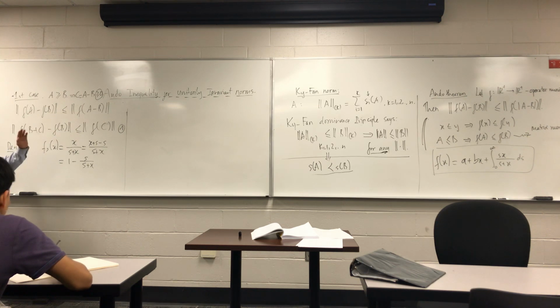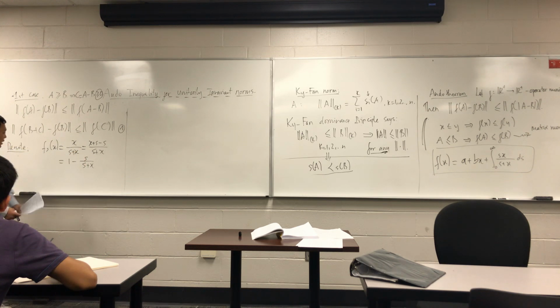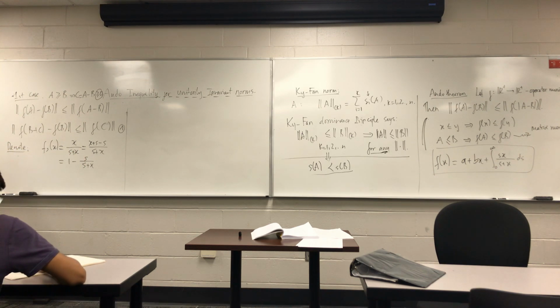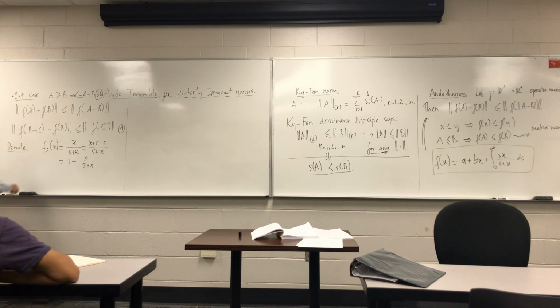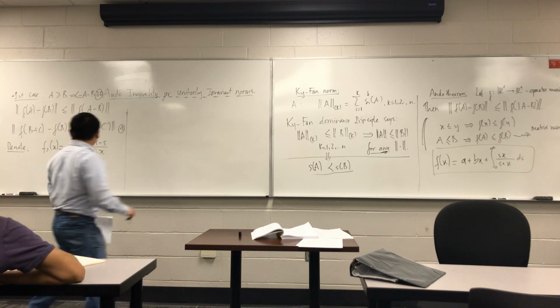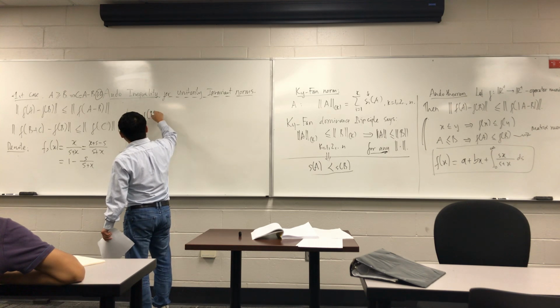Again, s is just a coefficient, a number. The function s over (s plus x) is operator monotone decreasing. So if we want to prove the inequality for such a function, we need to prove the following. What is f_s(b plus c)?